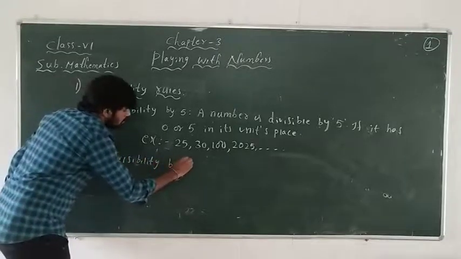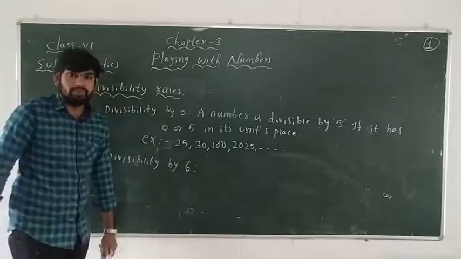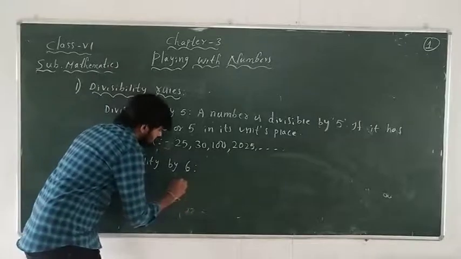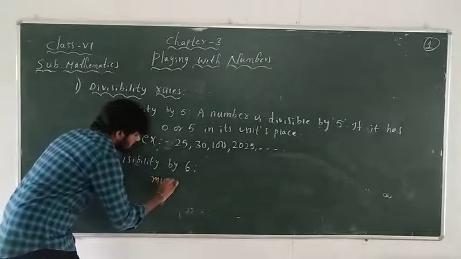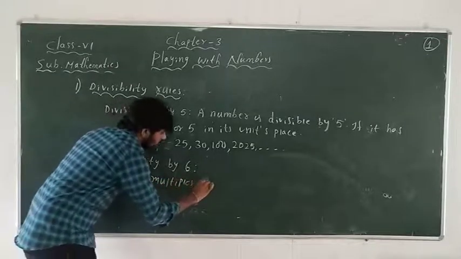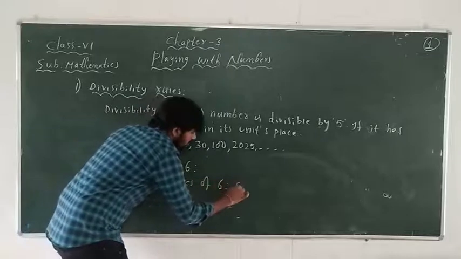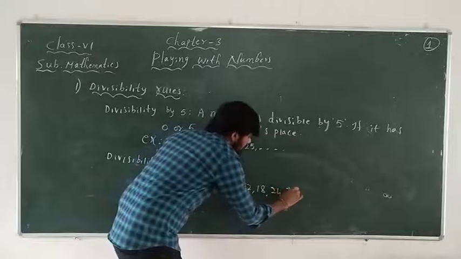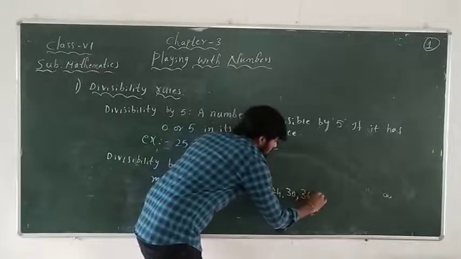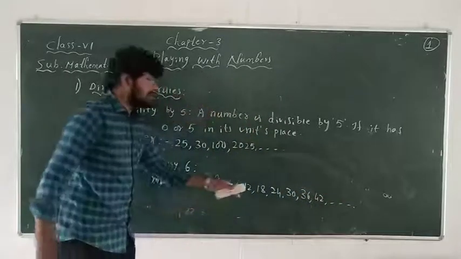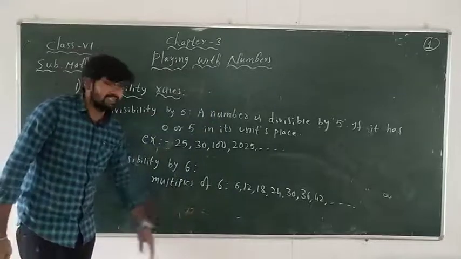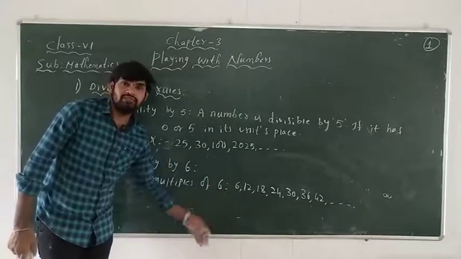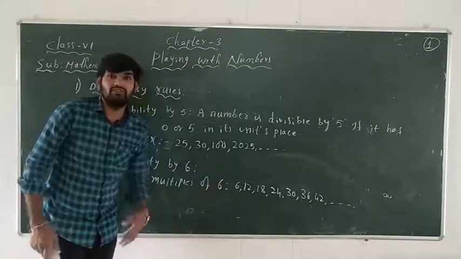6. So what is the divisibility by 6 rule? Now let me take the multiples of 6. What are the multiples of 6? Multiples of 6 are 6, 12, 18, 24, 30, 36, 42 and so on. Now these are the multiples of 6. I want to check whether these are divisible by 6 or not. By doing the division we come to know these all are divisible by 6, but without doing the division,